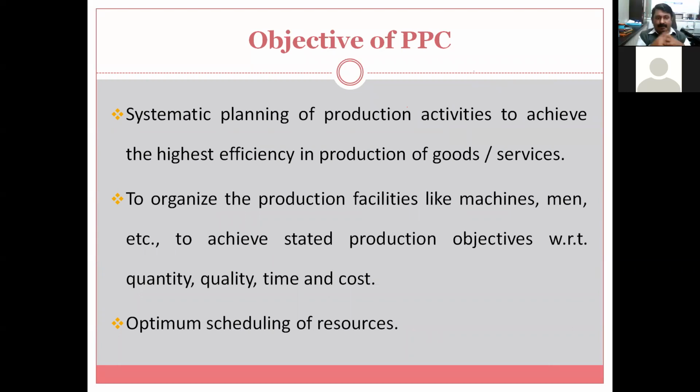So systematic production planning of production activities to achieve the highest efficiency of production of goods or services. The highest efficiency, very important, efficiency in production. So the goods will be produced, the services will be produced, but whether they are produced at highest efficiency, that is the first function, highest efficiency in production.